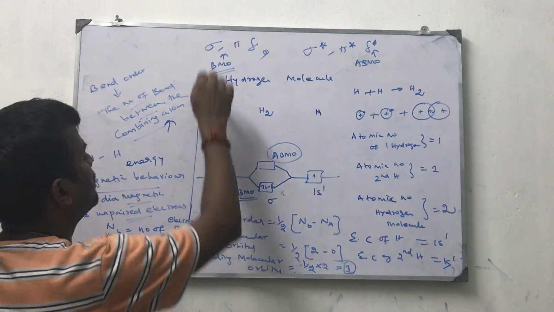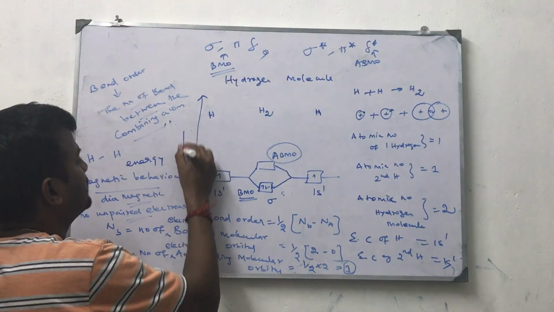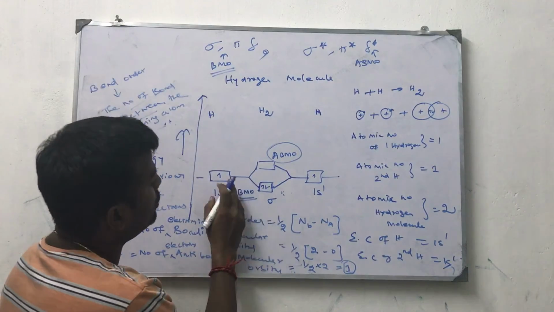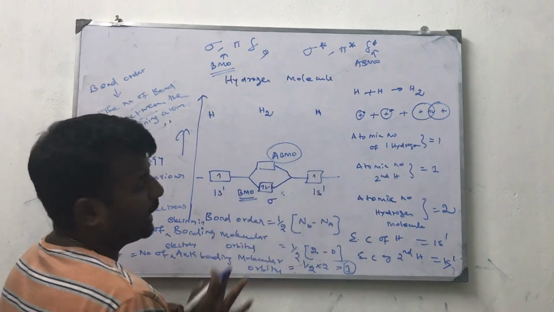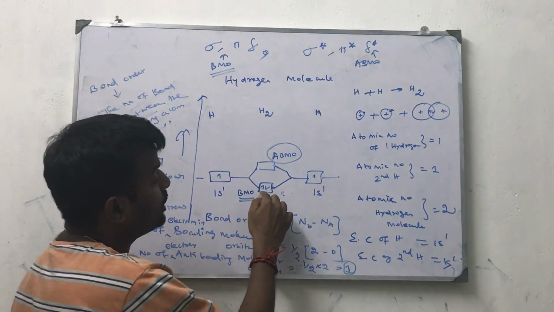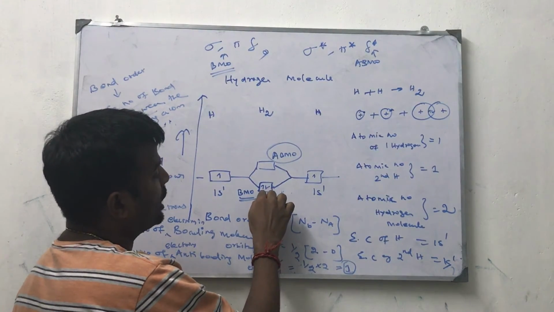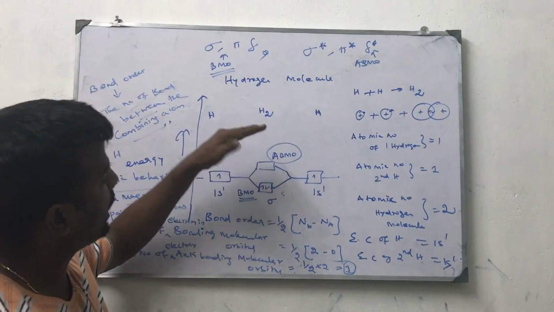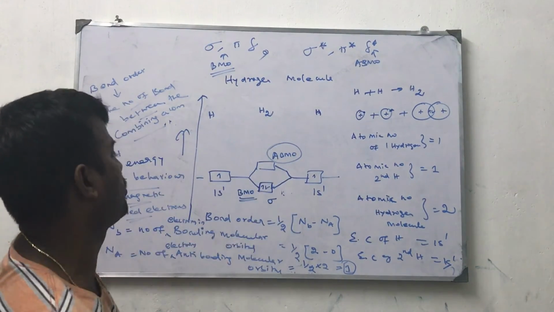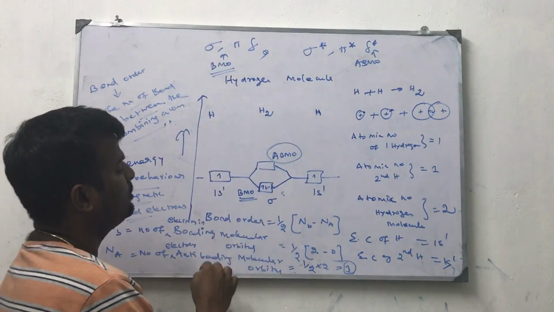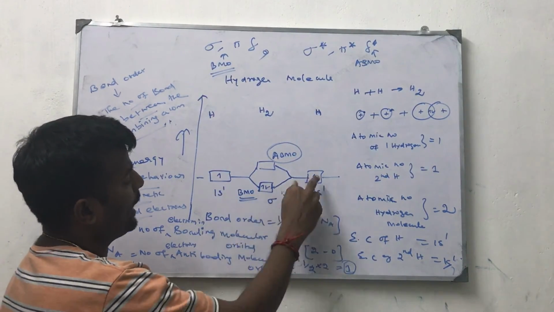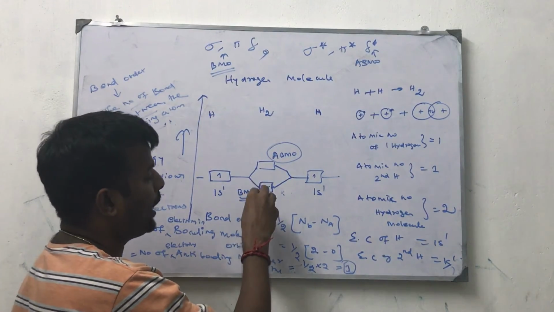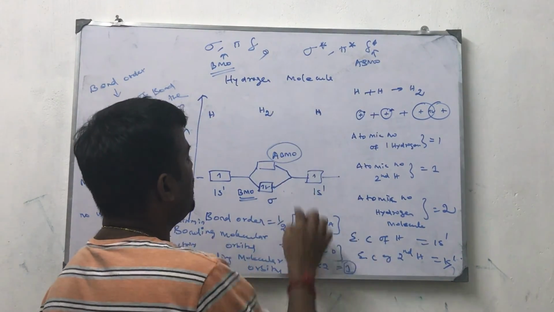Energy is increasing like this. So the molecular orbital diagram follows three basic rules. Energy is increasing; using Hund's rule to pair up the electrons, because according to Hund's rule, the electrons should be filled in lower energy first, afterwards only higher energy; and using Pauli's exclusion principle, each electron will spin in the opposite direction.